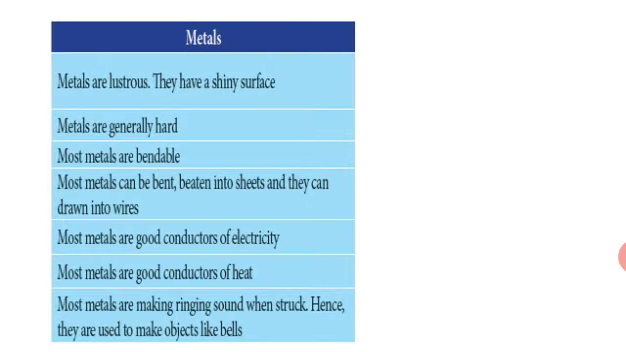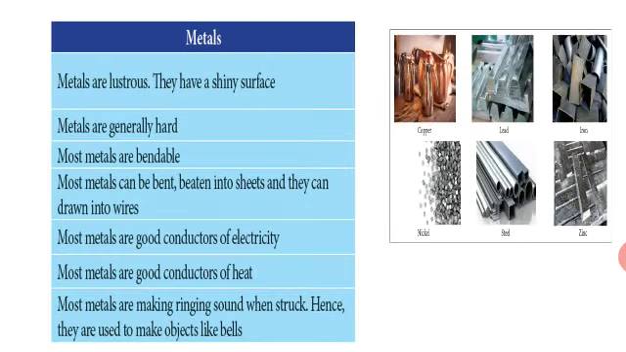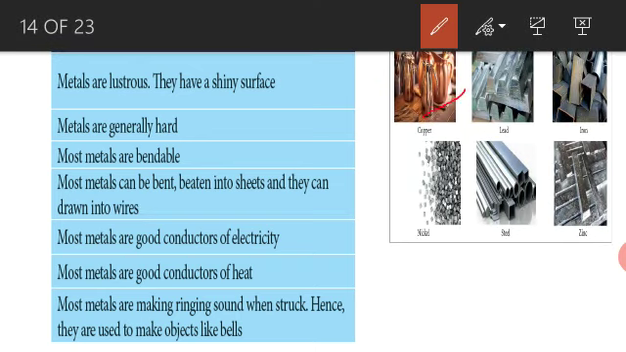We have to see these metals, metalloids and non-metals. First, these are the metals. What are the metals? Copper. Next, lead, iron, nickel, steel, zinc. What are the characteristics of metals? Metals are lustrous. Lustrous means shiny in appearance. You see here these metals all look very shiny. They have a shiny surface.